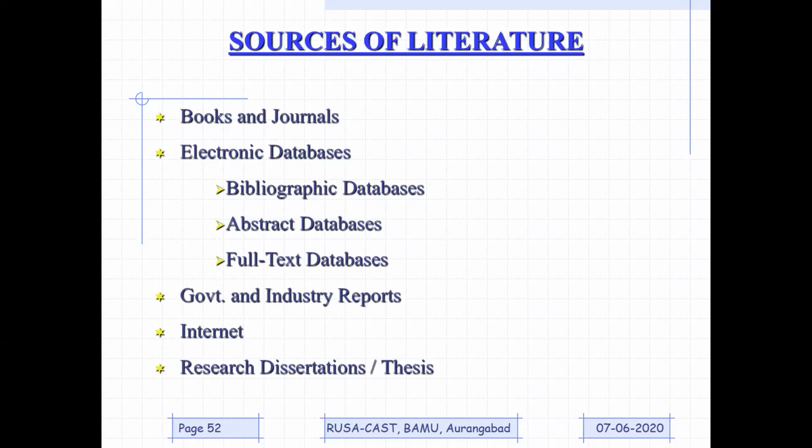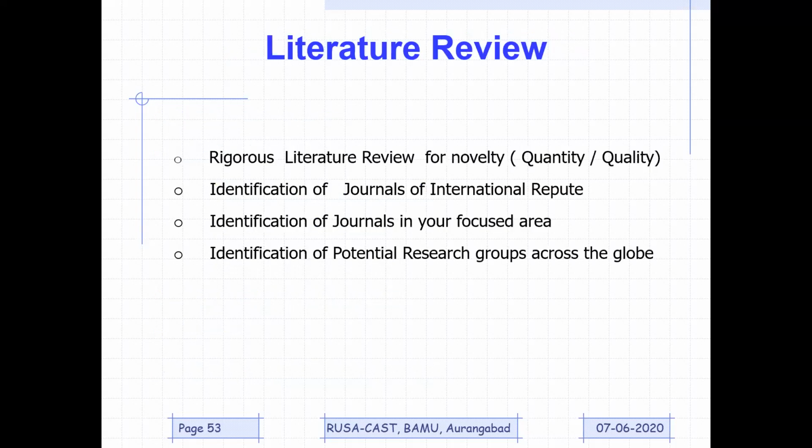sciences, right? Similarly, if you are working on heavy metal ion sensors, for example, I'm quoting some examples, right? You need to understand what kind of heavy metals are being added to the river waters, and how they are going to affect your drinking water. You can have some internet sources, research dissertations as well, because there are many research dissertations and theses available online. You need to see that, so that you will be able to understand what is happening elsewhere. And now I'm going to tell you how to do the literature review.